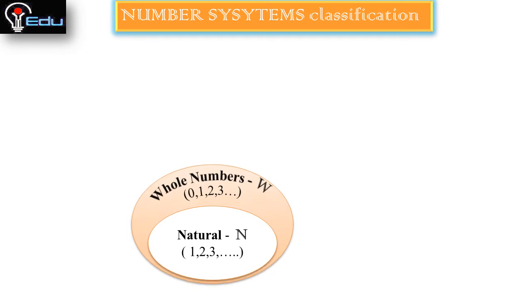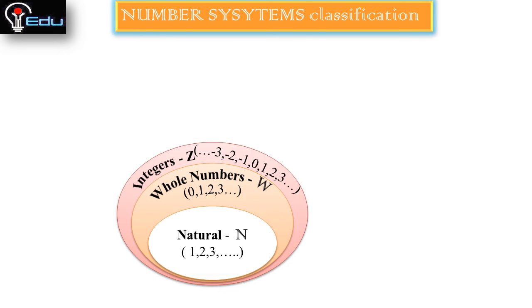Now we will see the number systems classification using a Venn diagram. First, the innermost number system is natural numbers, represented with capital letter N, and the numbers start with 1, 2, 3 and so on. Next are whole numbers, which include 0 together with the natural numbers, and are denoted with capital letter W.